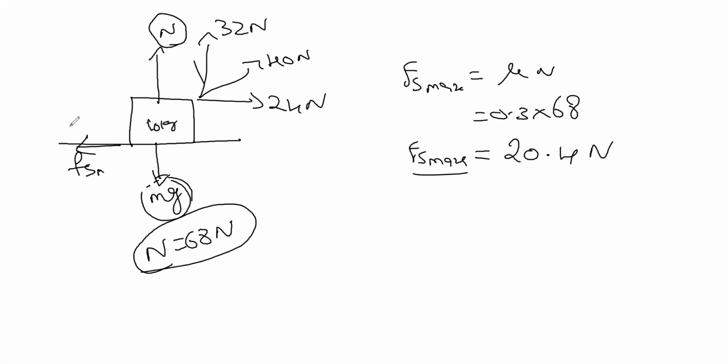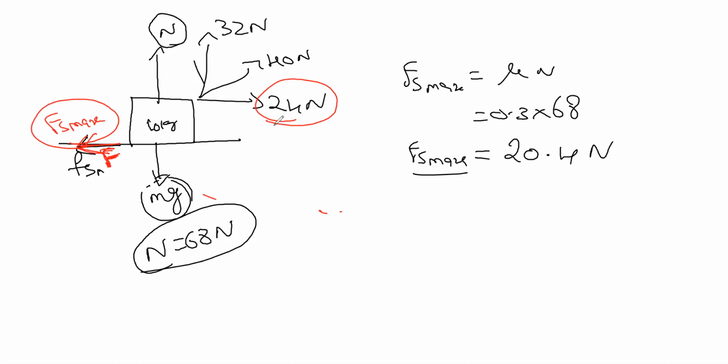Now we will compare. Applied force along x-axis is 24. Now they are asking what is the frictional force. What will this F be?